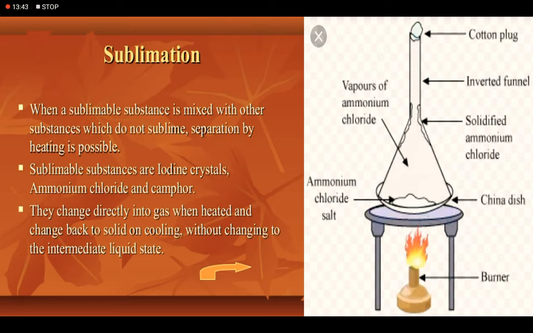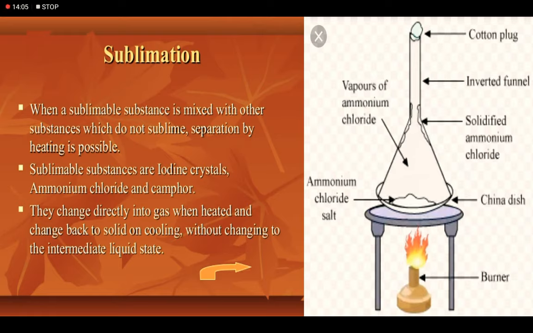The change of a solid directly into its vapor state without passing through the liquid state is called sublimation. It is the method by which a sublimable solid can be separated from a non-sublimable solid.